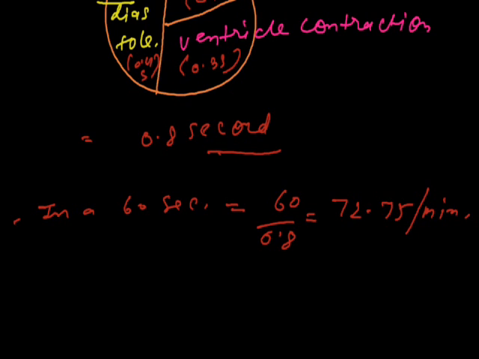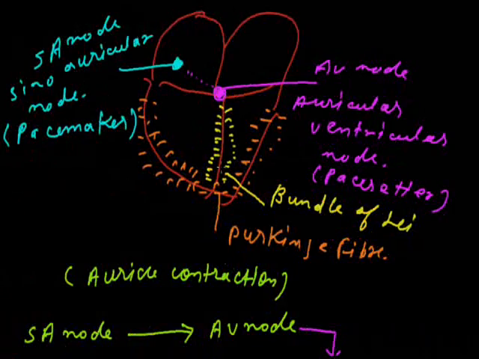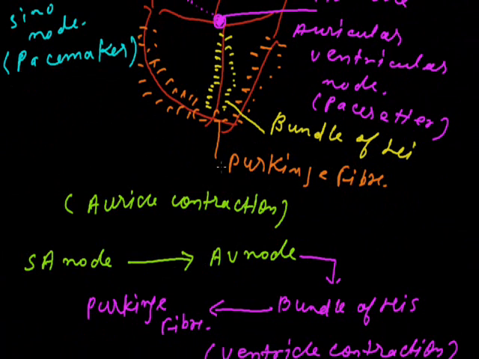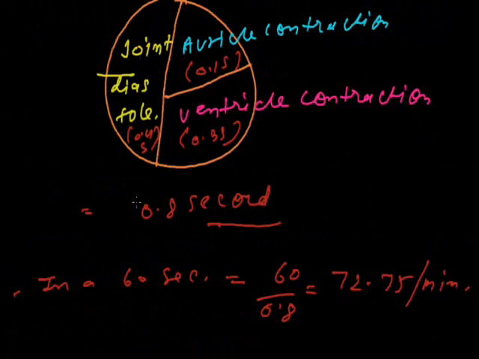So this is our myogenic heart. I again repeat the entire thing: first, the SA node will generate the beat, and then the AV node will get the message, and then the bundle of His, then the Purkinje fibers. If I draw the flowchart here: SA node, AV node, bundle of His, then Purkinje fibers. So this is the entire working of the heart system along with contraction and relaxation. So that's all about this very important topic. Heart we have completed here.